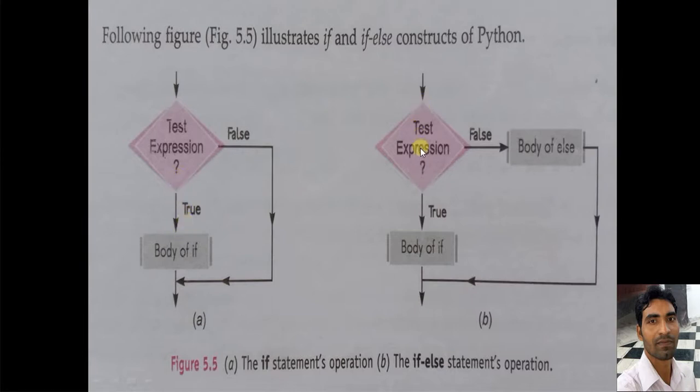It means that in if statement the execution will take place only when the condition becomes true. But in if else statement the execution will take place in both the cases, whether the condition is true or false. If the condition is true, the body of if is executed, but if the condition is false, then the body of else is executed. Now I think you have understood the comparison between the if and if else statement.